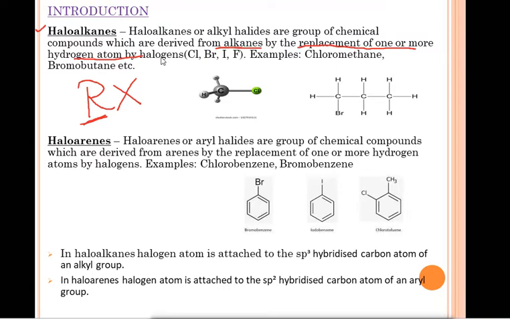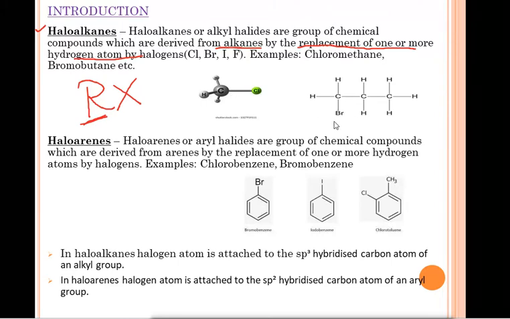Examples of haloalkanes: we can write chloromethane, bromobutane, fluoropentane, chlorohexane. There are different types of compounds which we can see in haloalkanes. For example, in this structure you can see one carbon is there. Over there we have three hydrogen atoms and one chlorine atom. So one of the hydrogen atoms is replaced by this chlorine atom, and the name of this compound is chloromethane.